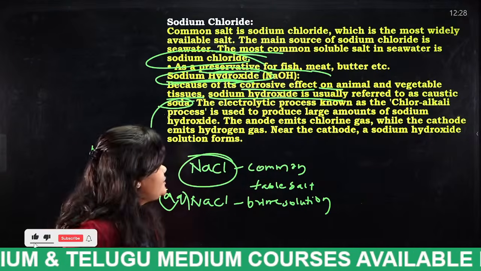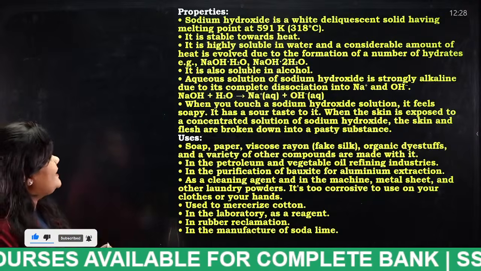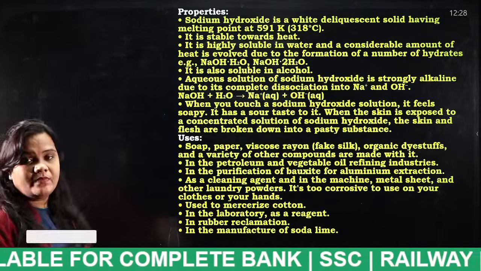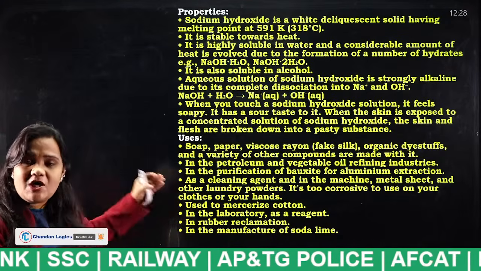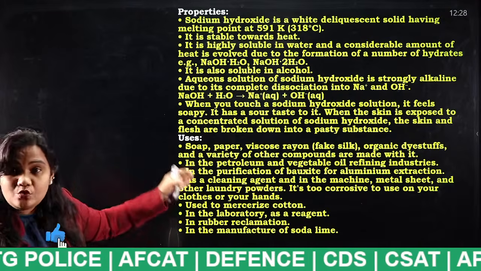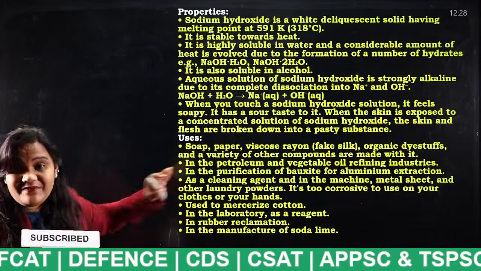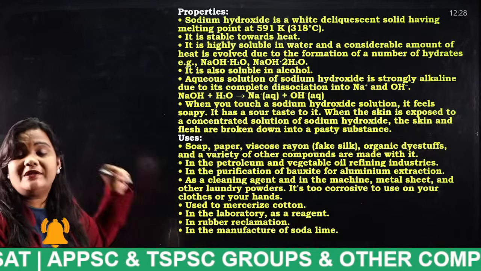Next, properties. What are the properties of sodium hydroxide? I have just explained what sodium hydroxide is. It is also known as caustic soda. The properties and uses of this caustic soda are very, very important, so all of you listen properly.